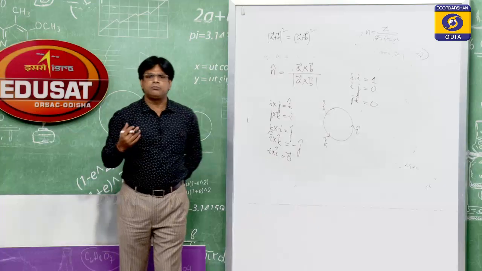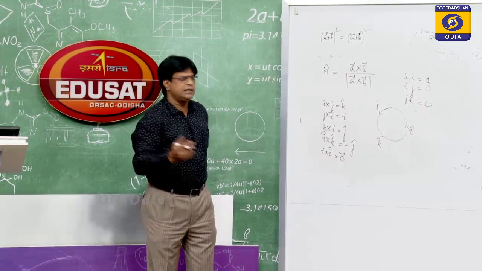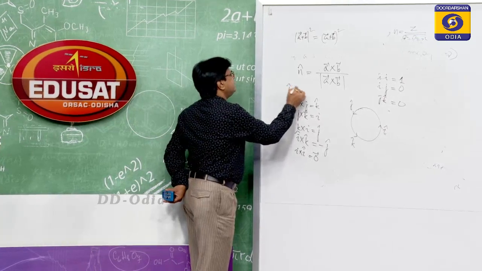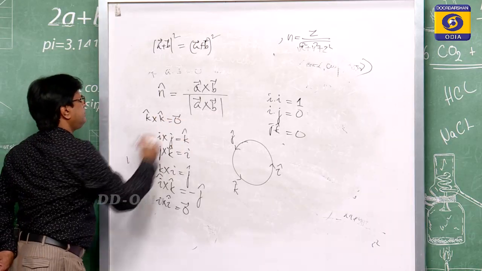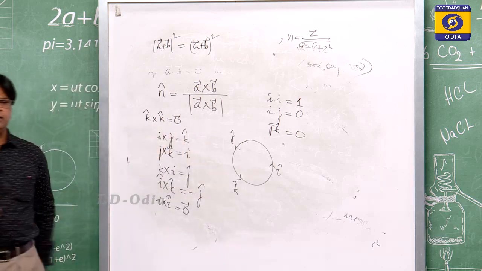So, the cross product of two vectors is a vector quantity, but the dot product of two vectors is a scalar quantity. So, i dot i is equal to 1, k dot k is also equal to 1, and i cross j is equal to k in this way. This is your right hand thumb rule.